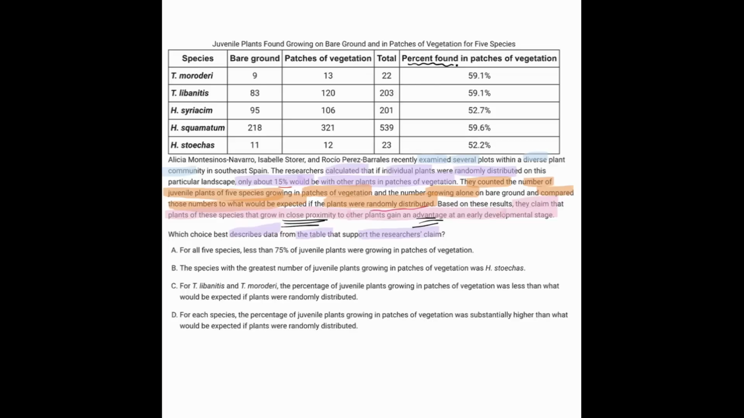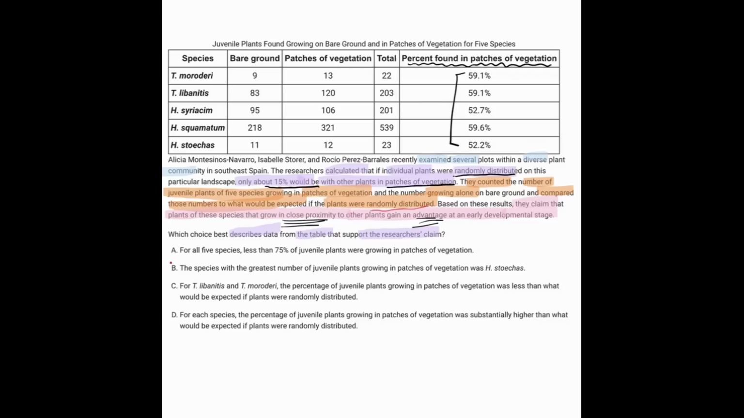Well, the percent of them that were found in patches of vegetation was always a number greater than 50%. The paragraph said that if they were randomly distributed, they were expecting that 15% would be with patches of vegetation. So what they found was dramatically higher than what would be expected if it were random. And which answer says that?